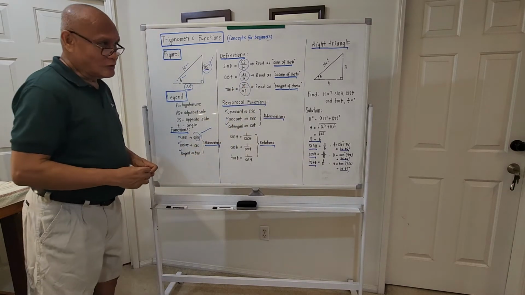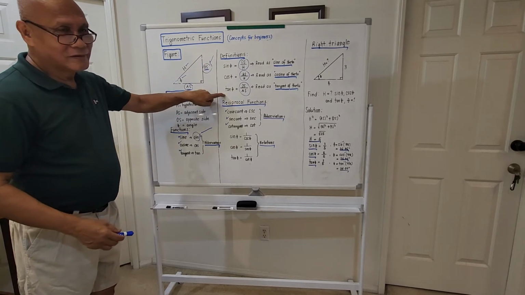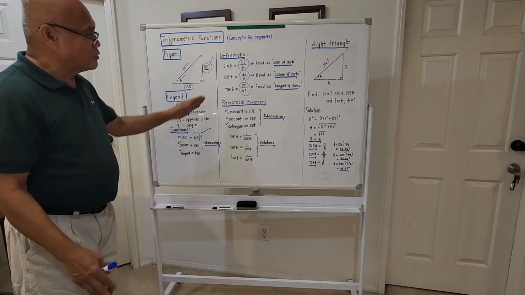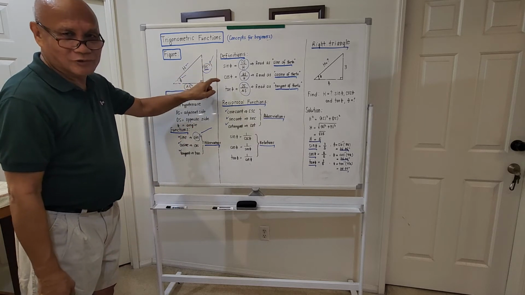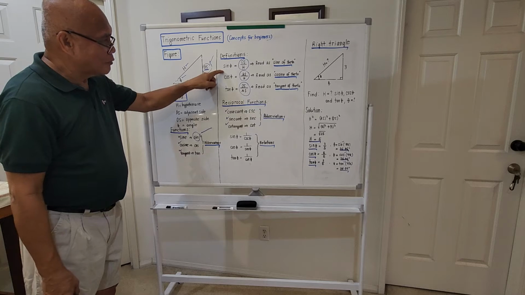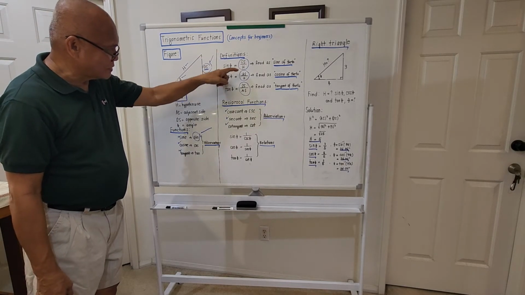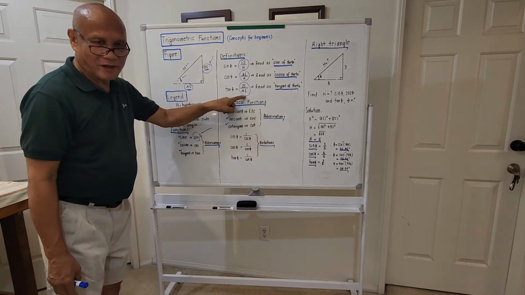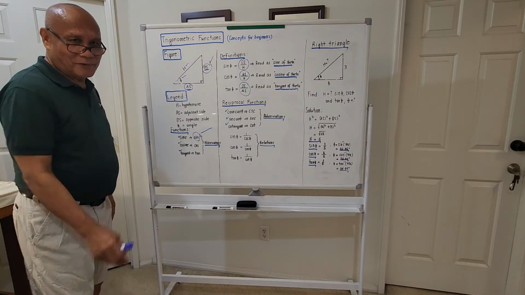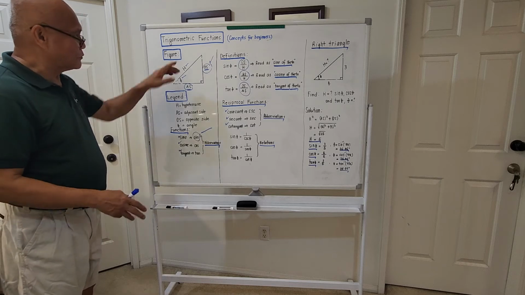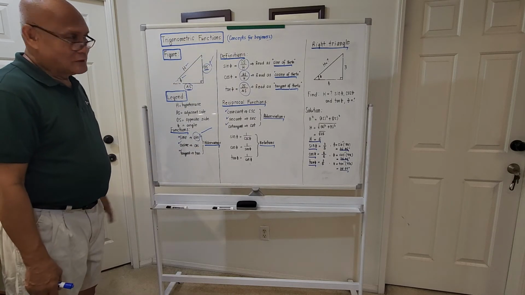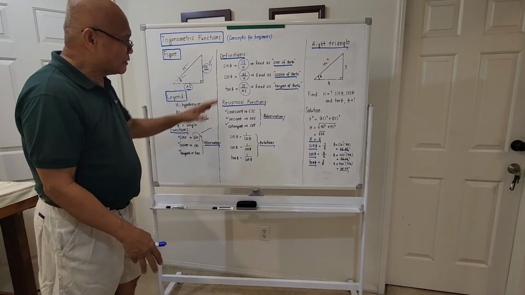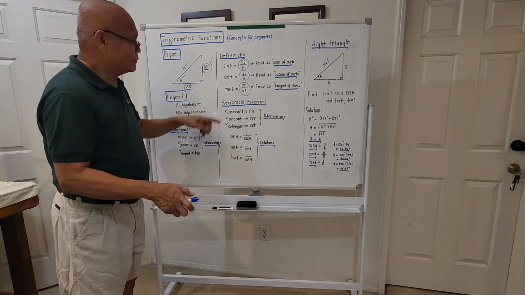So by knowing these three, even though maybe you are dreaming, you should not forget these three definitions. The sine of any angle will be opposite over hypotenuse, cosine is adjacent over hypotenuse, and tangent is opposite side over adjacent side. That is by definition. That's the basic concept of trigonometric functions. You might forget to put on your underwear, but don't forget this one.